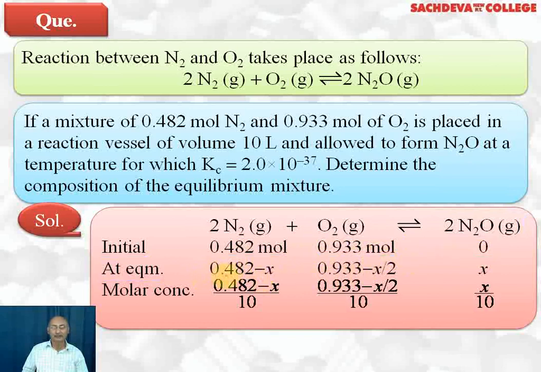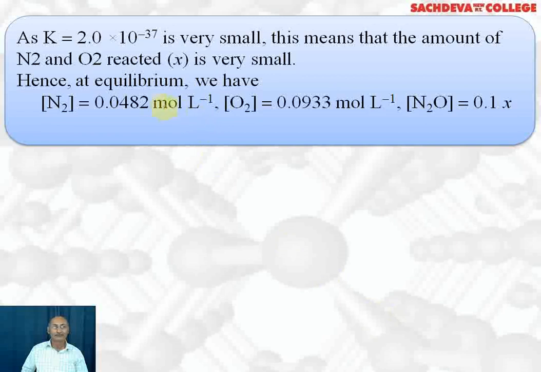At equilibrium it will be 0.482 minus X, and 0.933 minus X by 2, because when 2 moles of nitrogen are consumed, 1 mole of oxygen is consumed. So if X moles of nitrogen are consumed, X by 2 moles of oxygen will be consumed and X moles of N2O will be formed. Now the volume of container is 10 liters, so this concentration will be divided by 10 to get concentration in moles per liter. Now we substitute the values.